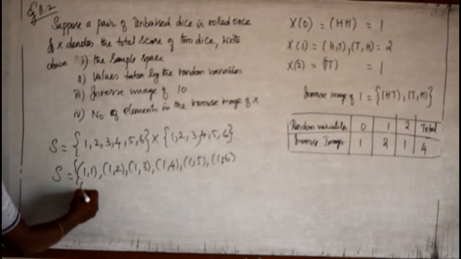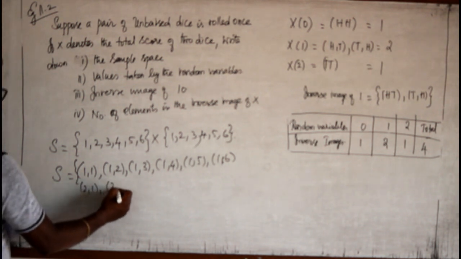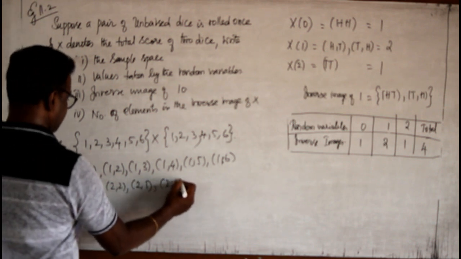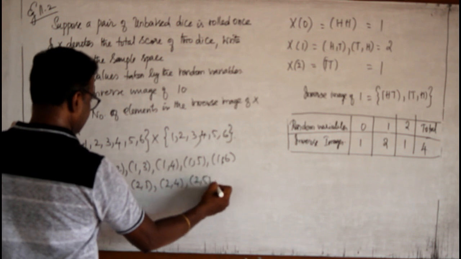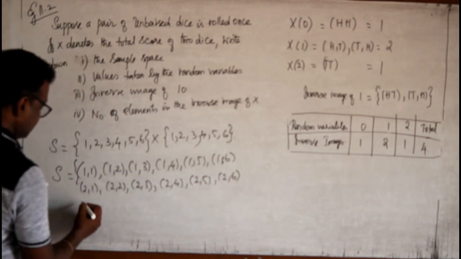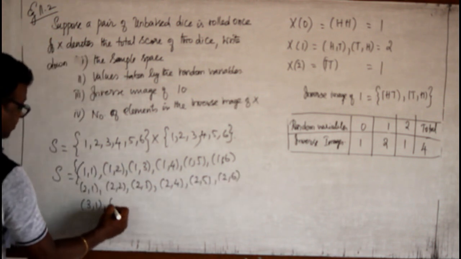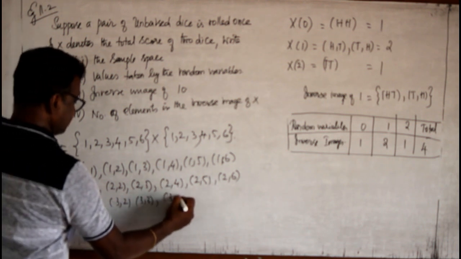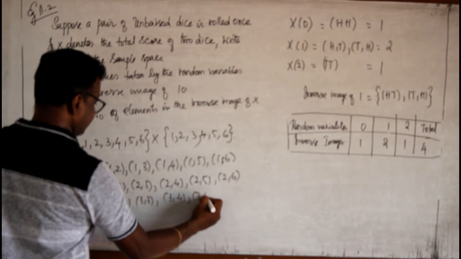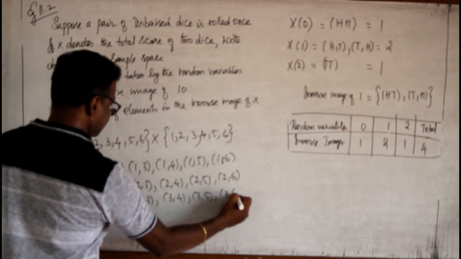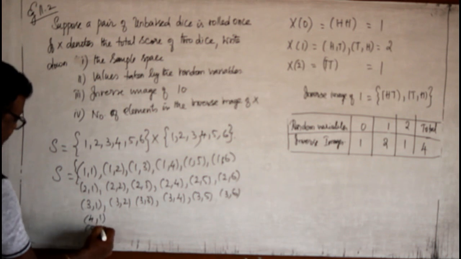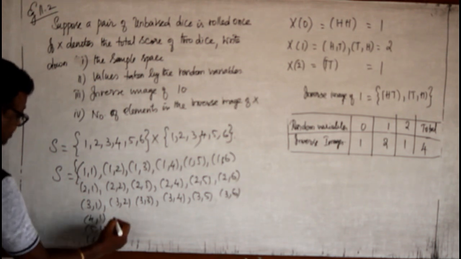Now, second one is 2,1; 2,2; 2,3; 2,4; 2,5; 2,6. 3,1; 3,2; 3,3; 3,4; 3,5; 3,6. Then it is 4,1; 5,1; 6,1.